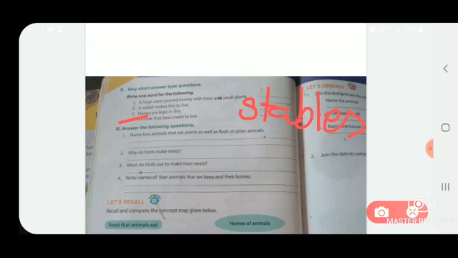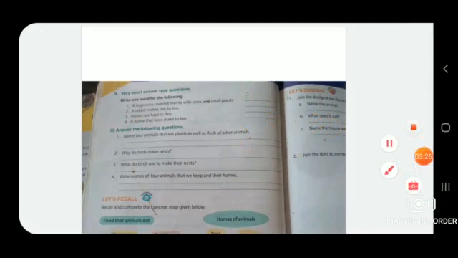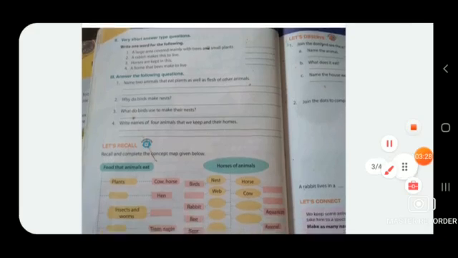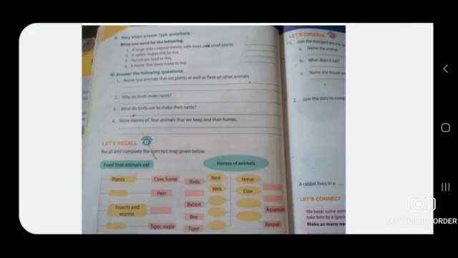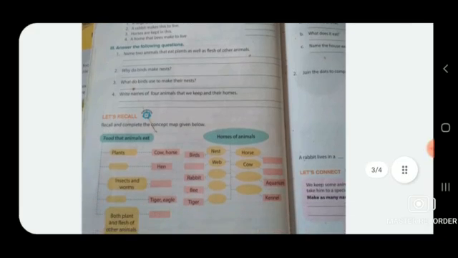Now question number 4: a home that bees make to live. As we all know, bees make a hive to live in. So write here: hives. Is that clear? Okay, let's come to the next question, question 3.